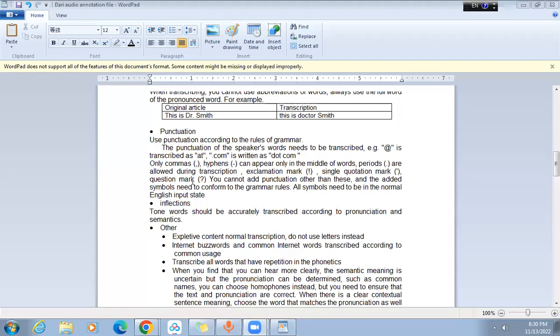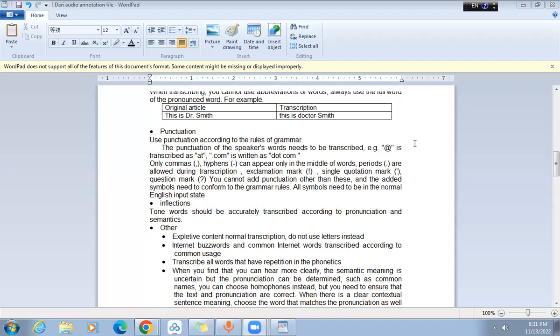Okay. And the commas and hyphens can only be used in the middle of the segment. Like you can't place the comma and hyphens at the start and at the end. Only the commas and the hyphens will be placed in the middle of this segment or in the middle of the sentence. Okay, but you need to end the segment with the help of periods.